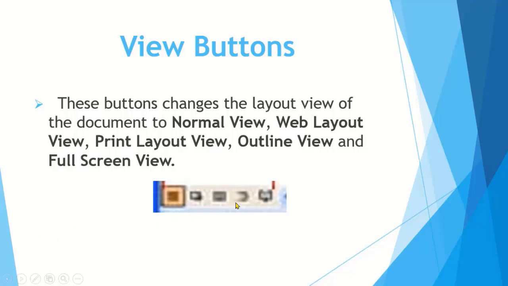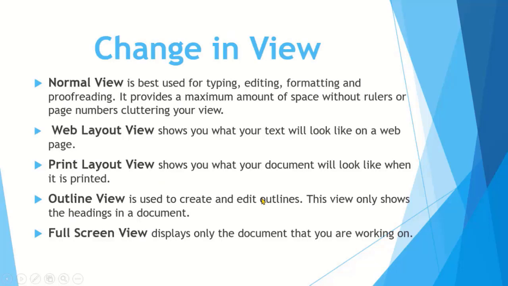There are 5 buttons available: normal view, web layout view, print layout view, outline view, and full screen view. So there are a total of 5 buttons available. And now we discuss how we can change from one view to another.